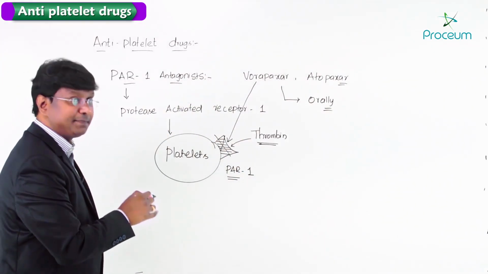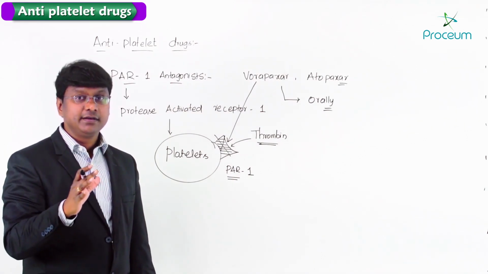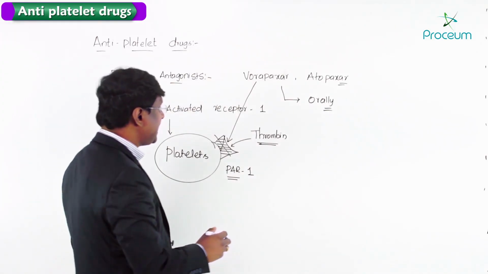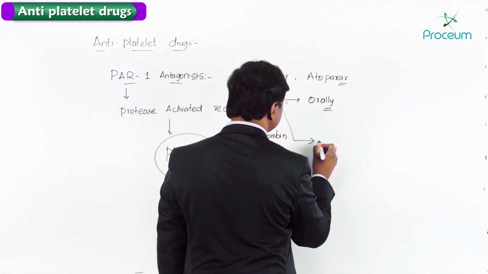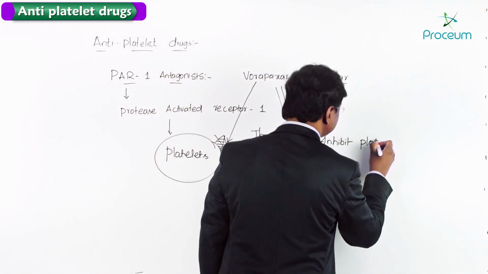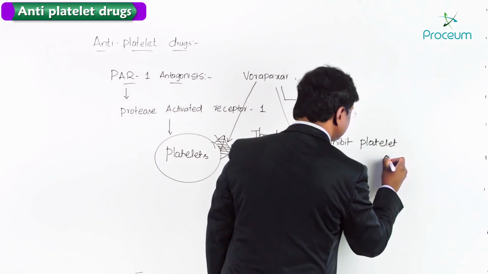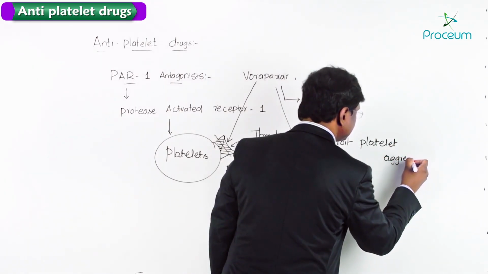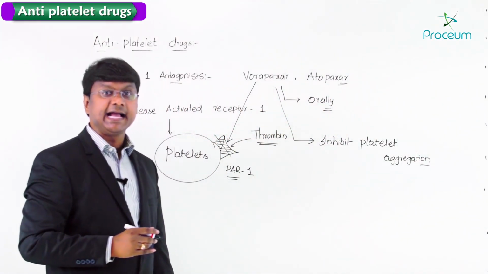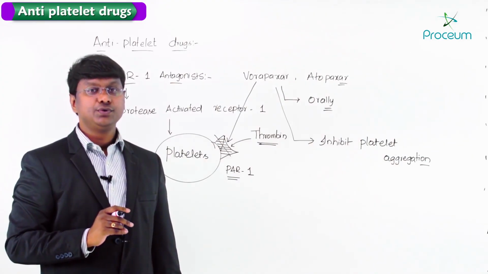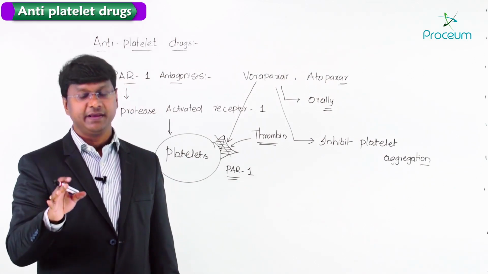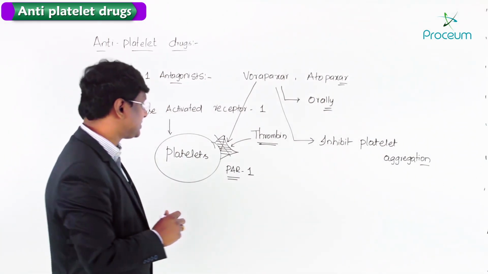Once this receptor is inhibited, thrombin cannot bind to the platelets, and thereby Vorapaxar inhibits platelet aggregation. Now, where is it being used? It has recently been approved as an antiplatelet drug in patients with a history of MI or peripheral arterial disease.